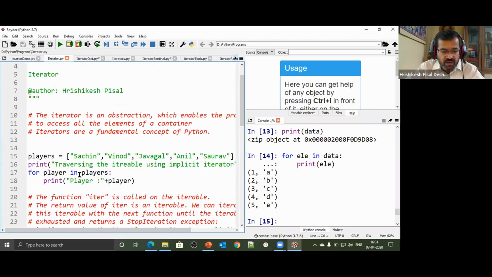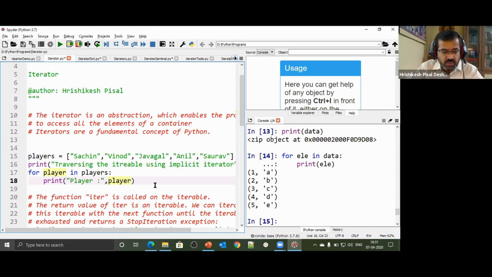I have a list of players: Sachin, Vinod, Javagal, Anil, Saurav. And then I run a for loop. I say for player in players, and print players. So I'm going to get all the players which are there, one after another, all the players will get listed.